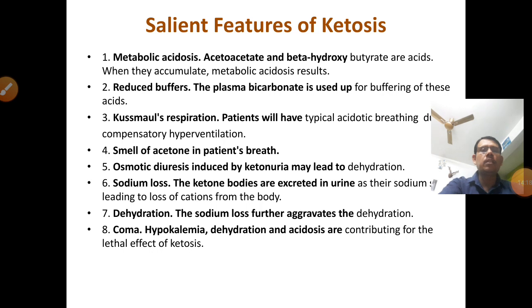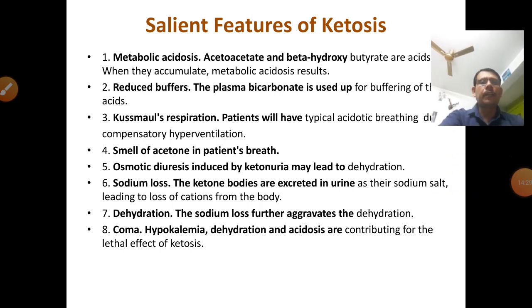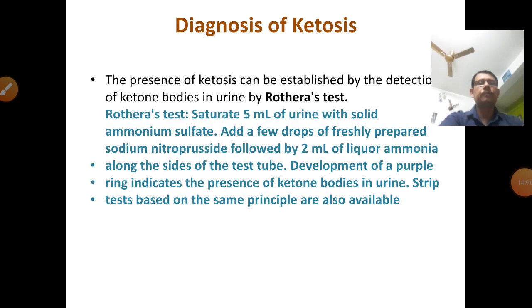And osmotic diuresis induced by ketonuria may lead to dehydration and sodium losses. The ketone bodies can be excreted in the urine along with sodium, leading to loss of cation from the body. Ketosis produces sodium losses, further aggravating the dehydration. And finally, the most important feature is coma. Hypokalemia, that means deficiency of potassium, dehydration and acidosis contribute to the lethal effect of ketosis.